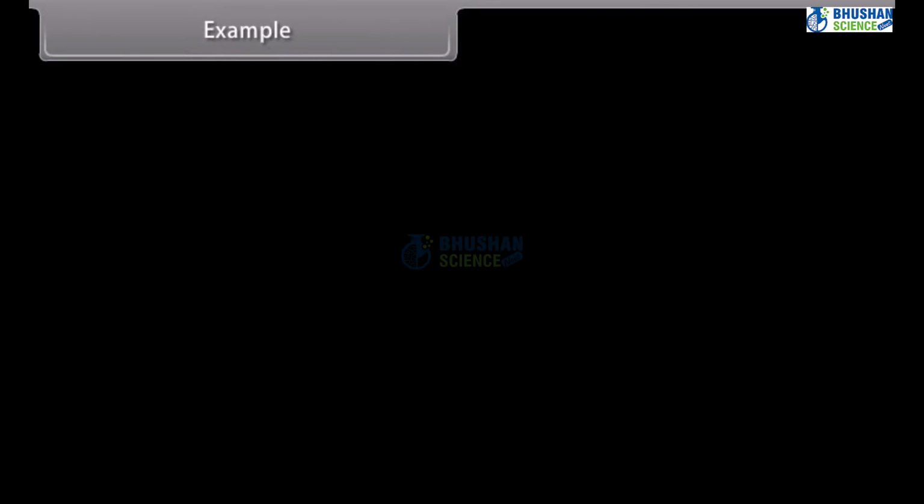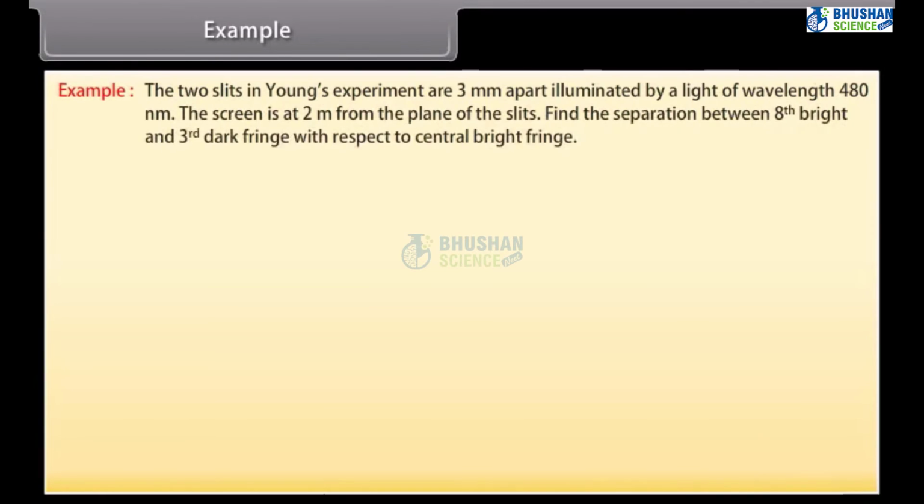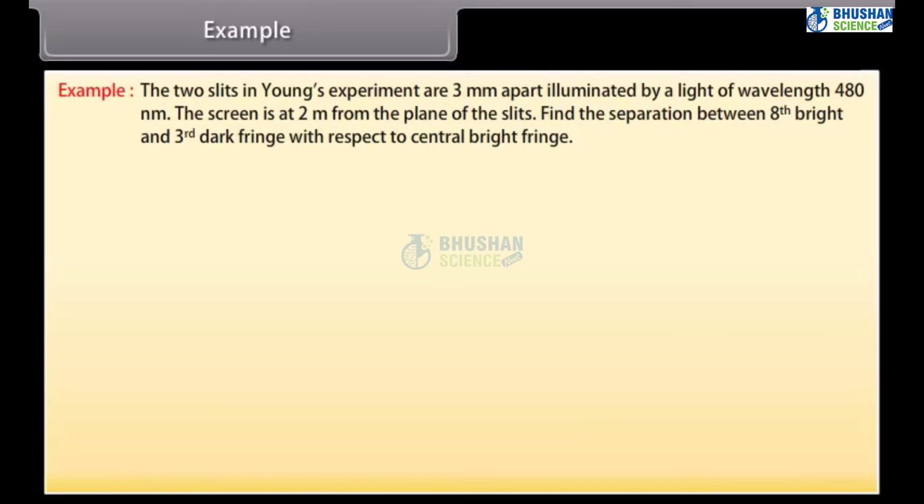Example. Let's take an example on Young's double slit experiment. The two slits in Young's experiment are 3 mm apart, illuminated by light of wavelength 480 nanometer. The screen is at 2 meters from the plane of the slit. Find the separation between the 8th bright and 3rd dark fringe with respect to the central bright fringe.